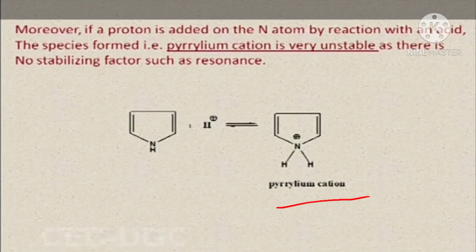Because in this cation no stabilization factor is present, such as resonance. Here the lone pair of electrons is not present, therefore it is very unstable. Here the pyrrole reacts with acid and forms the cation.